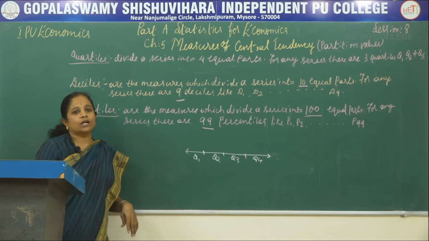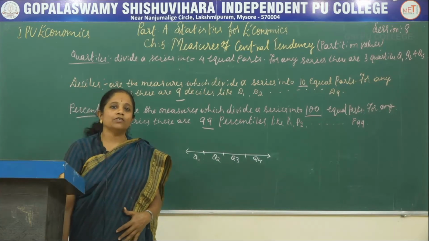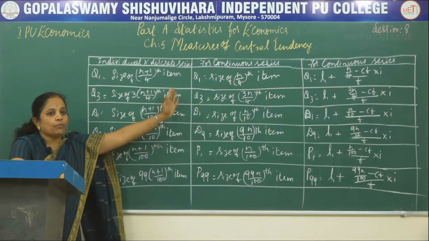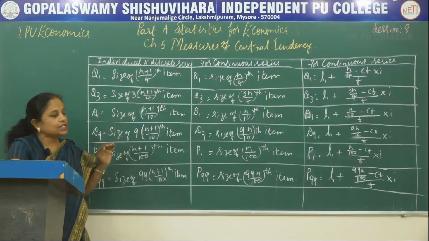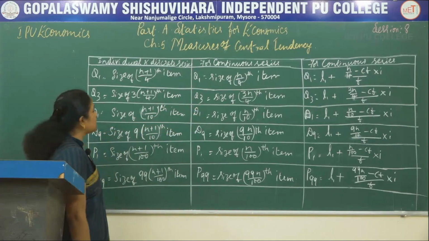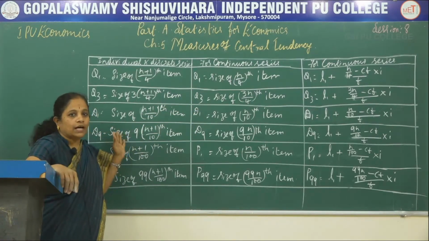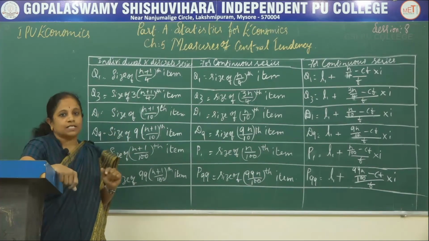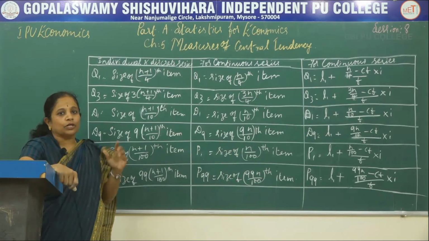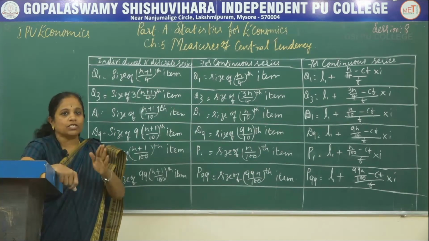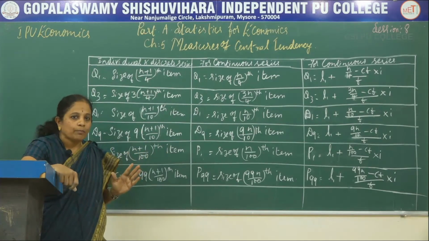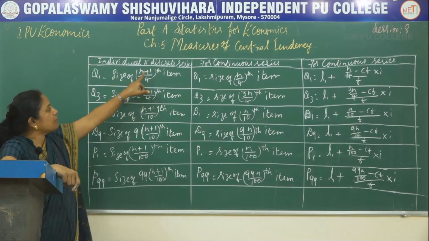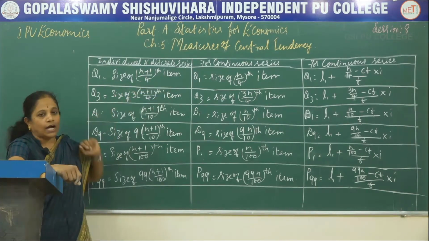Now let us move towards the formulas related to the calculation of these partition values, the quartiles, deciles and percentiles. You all know that in a series there are four quartiles, Q1, Q2, Q3 and Q4. Q2 is equivalent to the median, which divides a series into two equal parts. Now let us see Q1. The Q1 formula is size of (n plus 1) divided by 4th item.